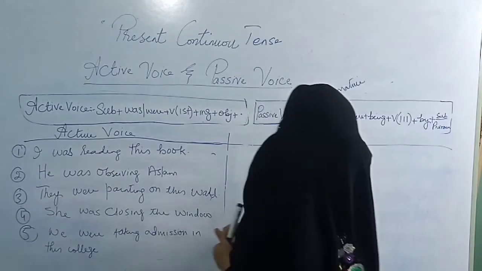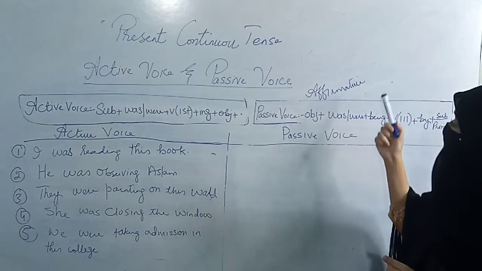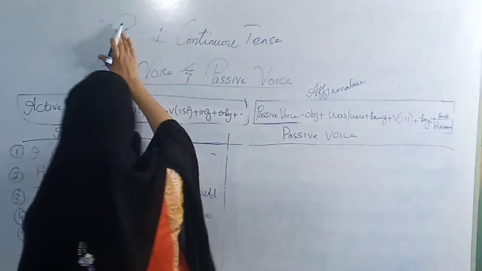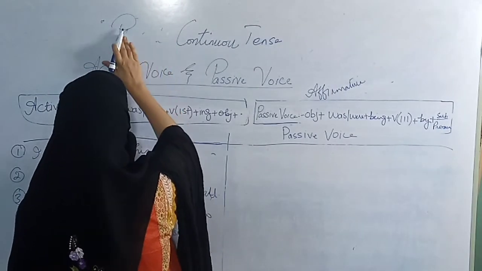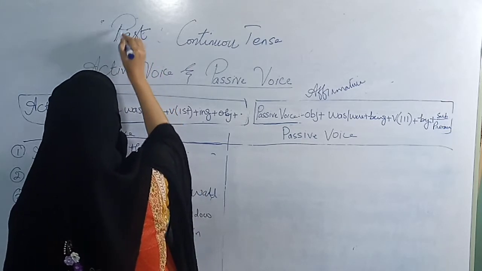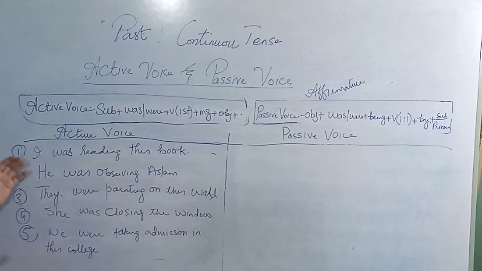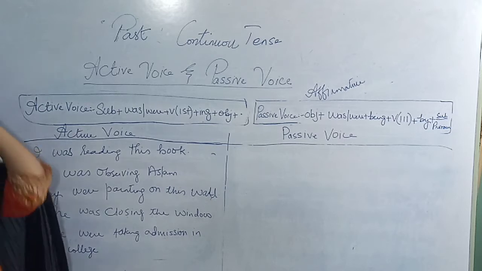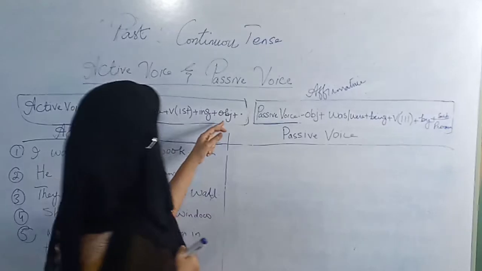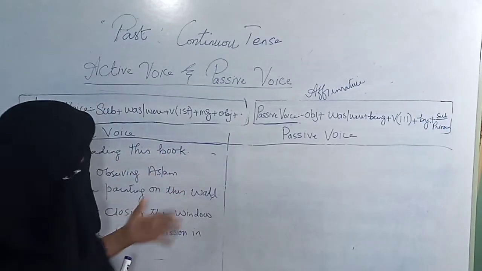Alright, so we are doing today active voice and passive voice, and we are doing affirmative sentences of past continuous tense. Sorry, I have written it present perfect continuous as it was written earlier and I did not remove it, but this is past continuous tense. So the active voice formula is subject, was or were, verb first form, then ing, and then object, and then at the last you have to insert full stop.